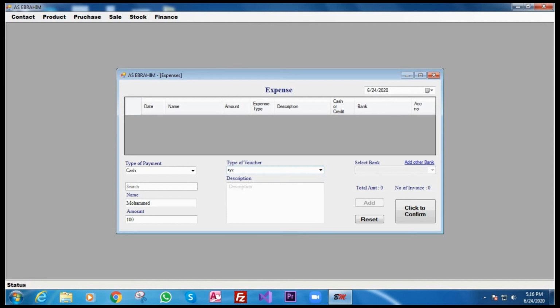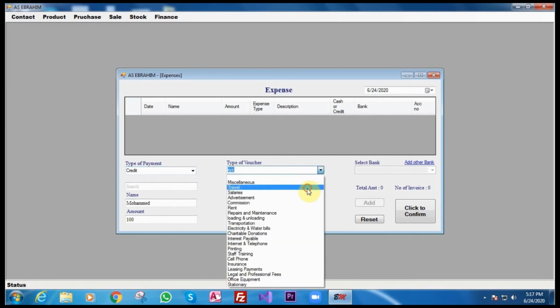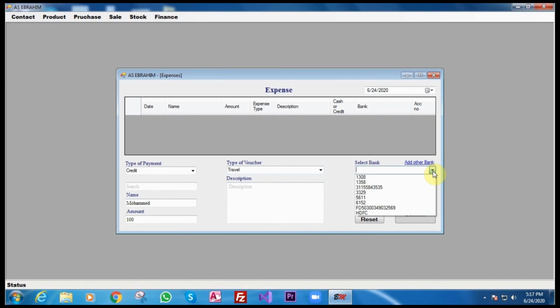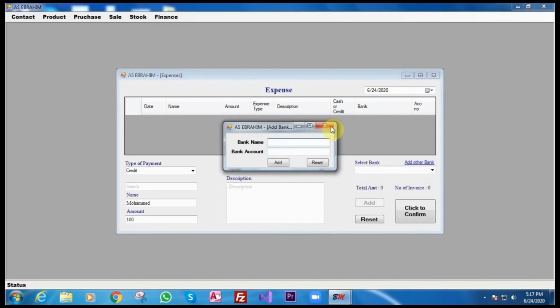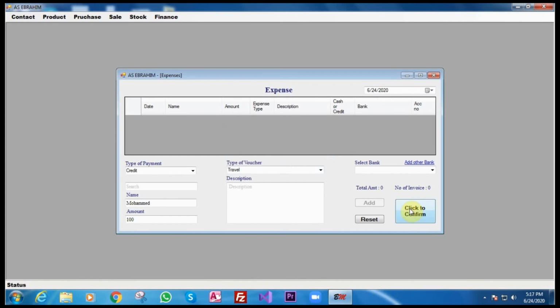Something like miscellaneous expense, or if it is not from this, you can type it here also, X, Y, Z. I will not do anything here because I don't want to spoil the real account. And then if it is check or credit, then definitely it will ask you for the bank, because when you do some expense on credit, you are giving a check or a post-dated check. So which bank you have given it to, you have to specify here. And if you had forgotten to add the bank, you can add it from here. And then you can click confirm, OK. That's it.